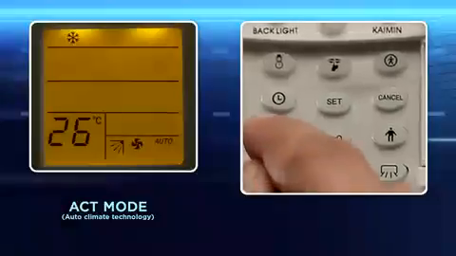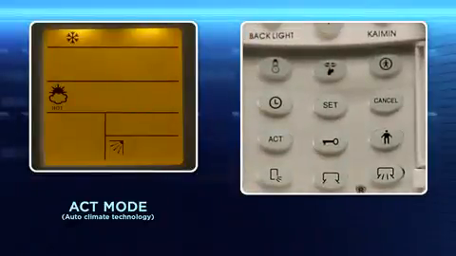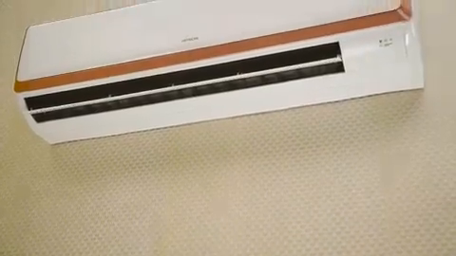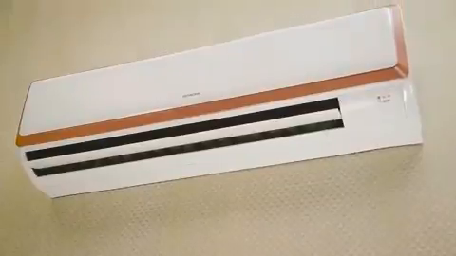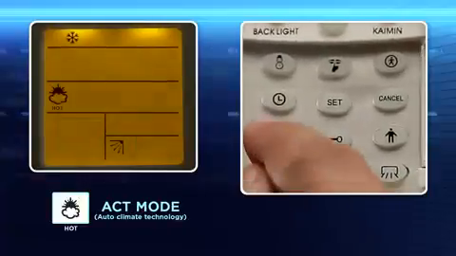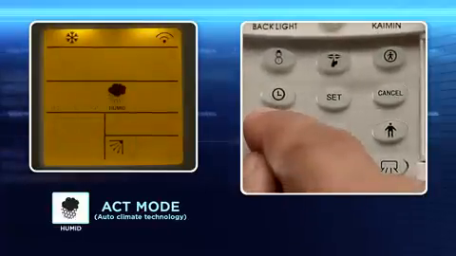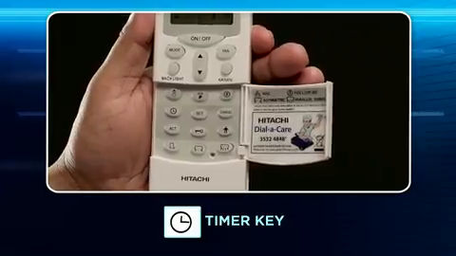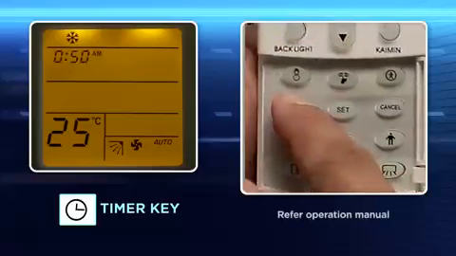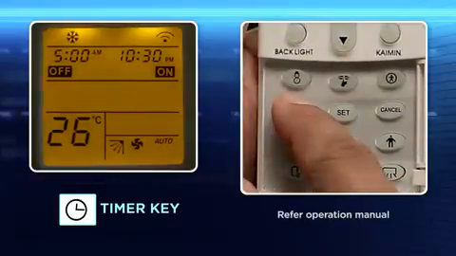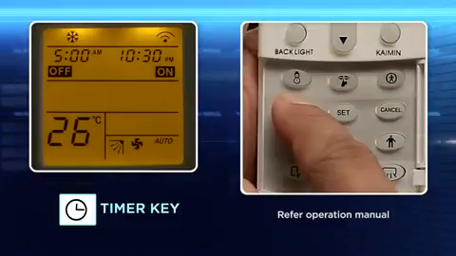Act mode. It is also called the Auto Climate Technology mode. In Act mode, comfort settings and mode of operations shall be selected automatically based on selected comfort levels for displayed season of hot, very hot, humid. Timer key. Choose this key to turn on and turn off the air conditioner at your designated times.